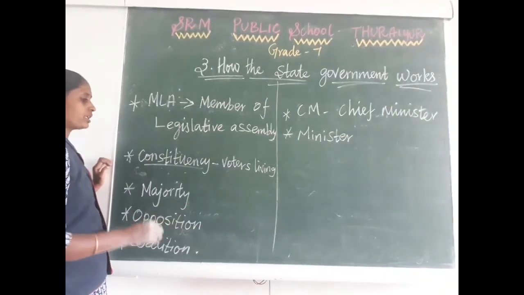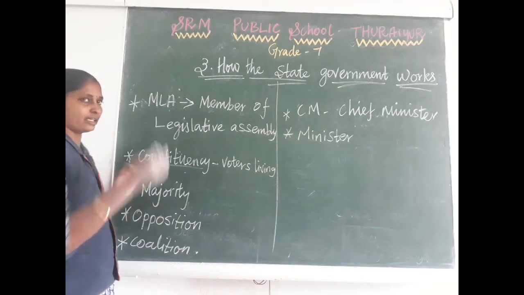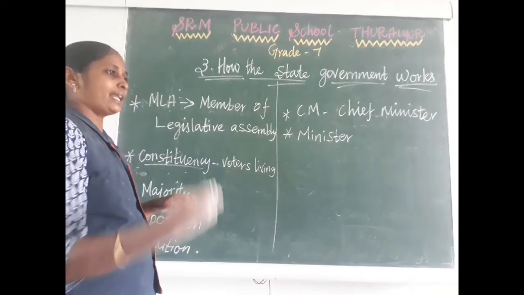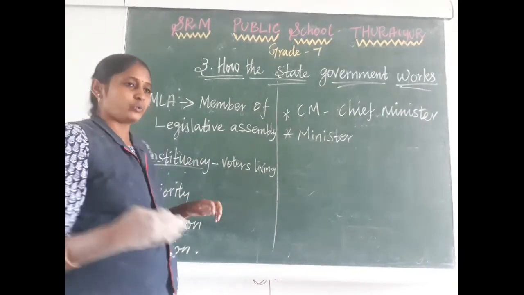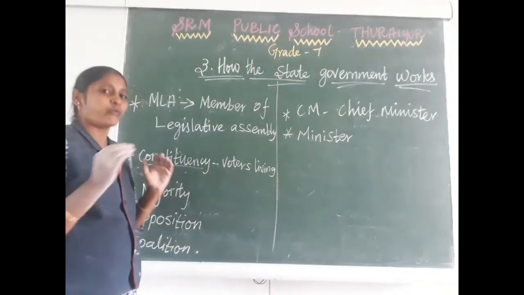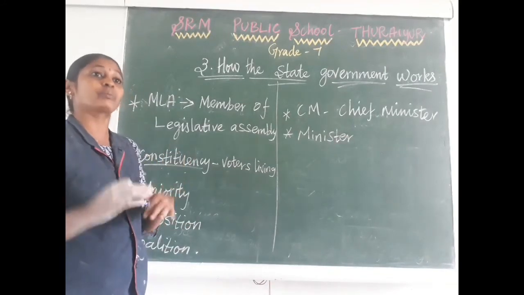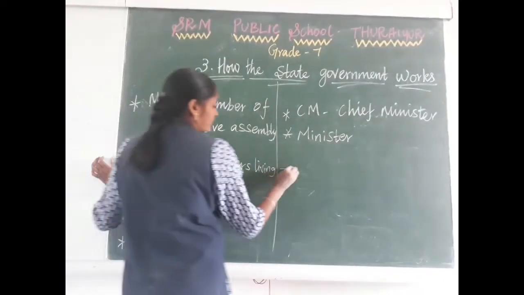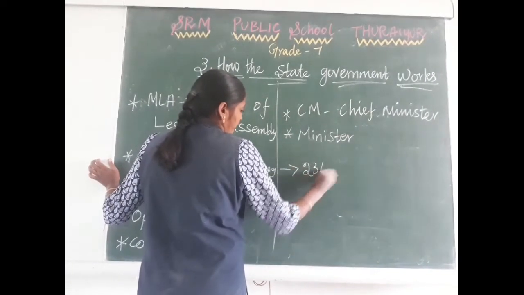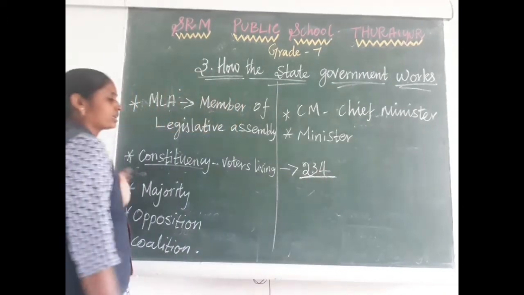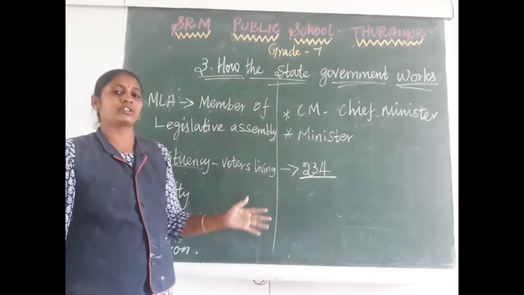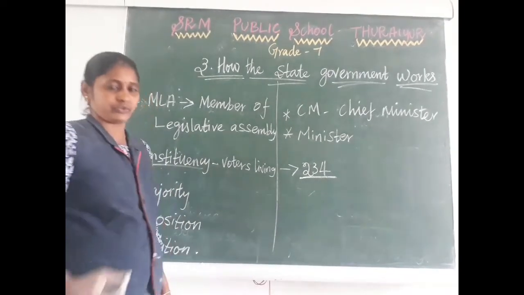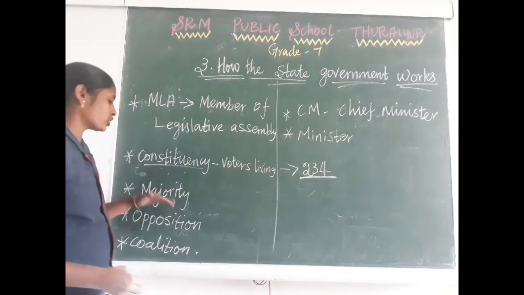So after conducting the election, the votes of the candidates standing in the election will be counted. In that counting, which political party owns the maximum number of constituencies? See, in Tamil Nadu how many constituencies do we have? We have 234 MLA constituencies. In those 234 constituencies, the political party that owns the maximum number of constituencies will be called the majority party.